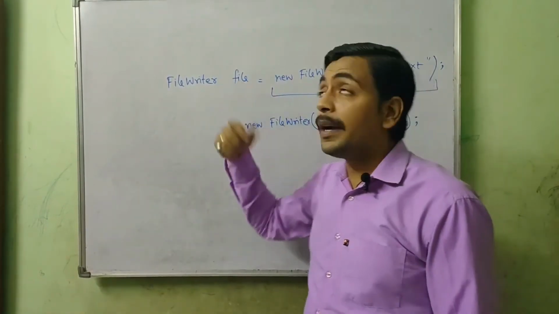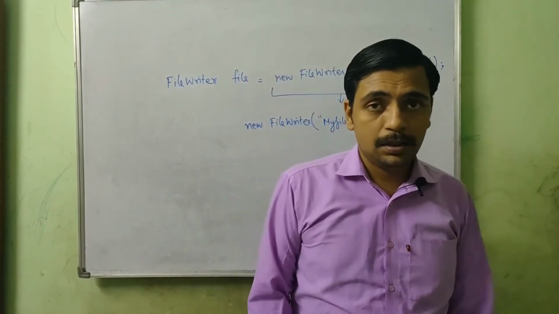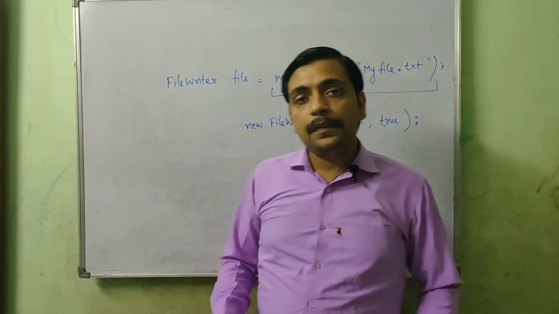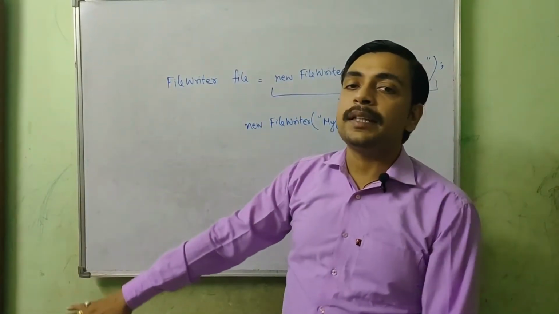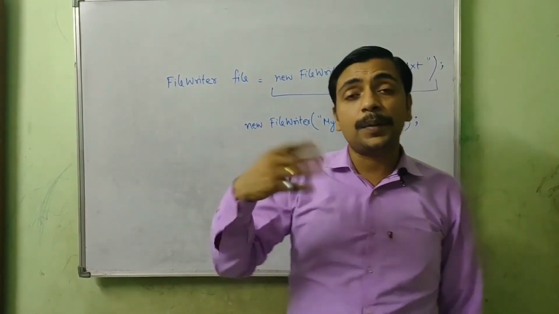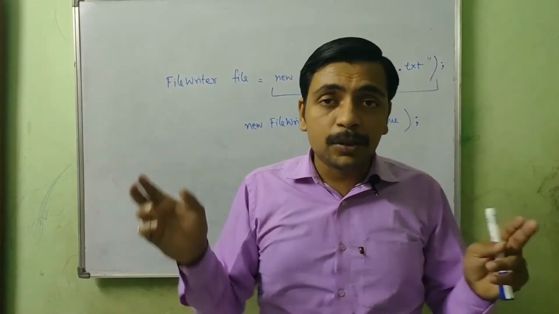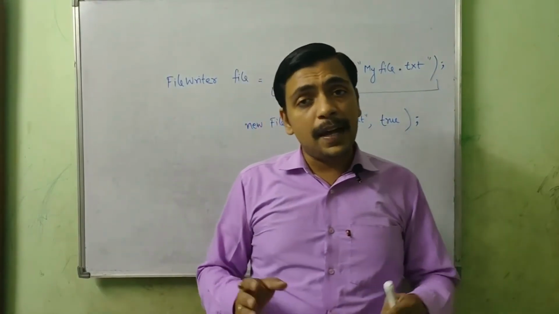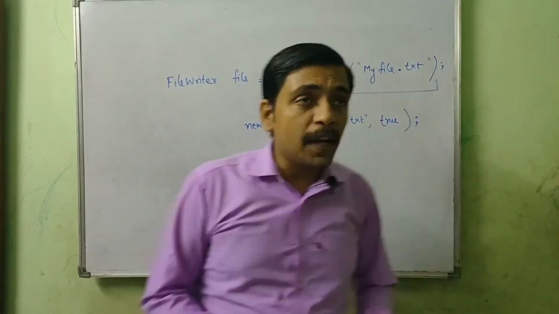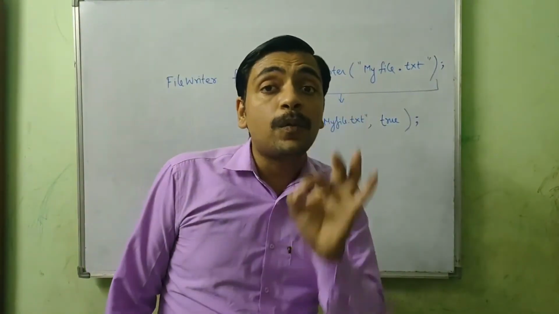Suppose I run this program one more time, and this time I have written over there Java. So what will happen? It will go to the file, delete whatsoever is written in the file already, and overwrite the file with the new data. So my file will not have that Amit Kumar text now, and it will have Java written over there instead of Amit Kumar.